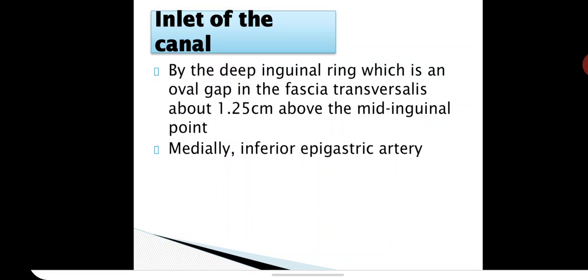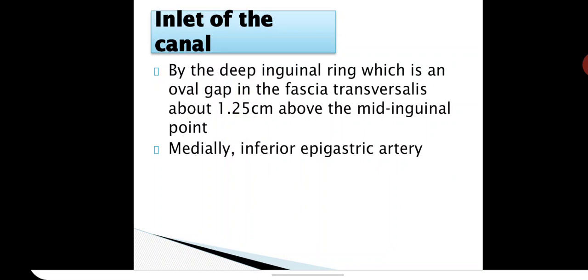Now we will see the inlet and outlet. Inlet is the deep inguinal ring. Then what is the outlet? Another ring, superficial inguinal ring. So what is this deep inguinal ring? It's an oval gap in the fascia transversalis about 1.25 centimeter above the midinguinal point.